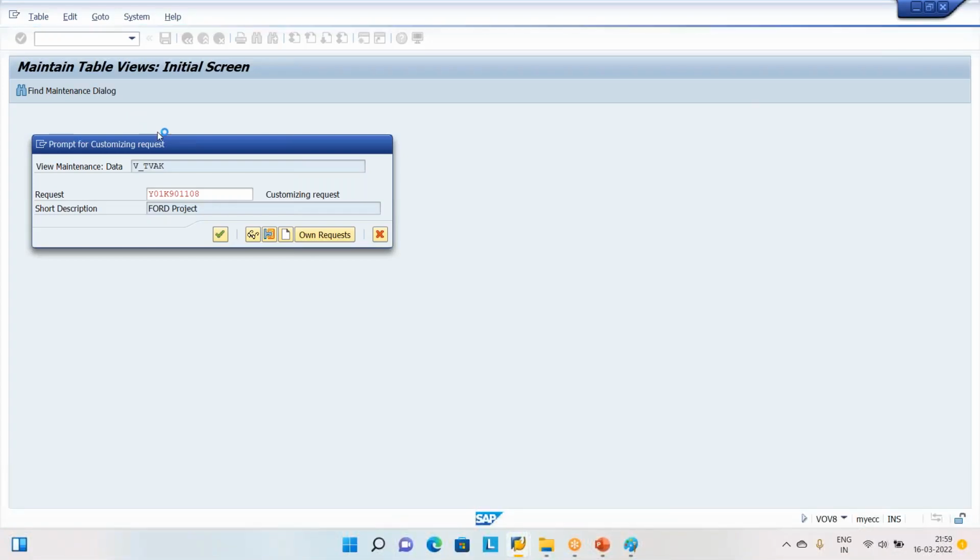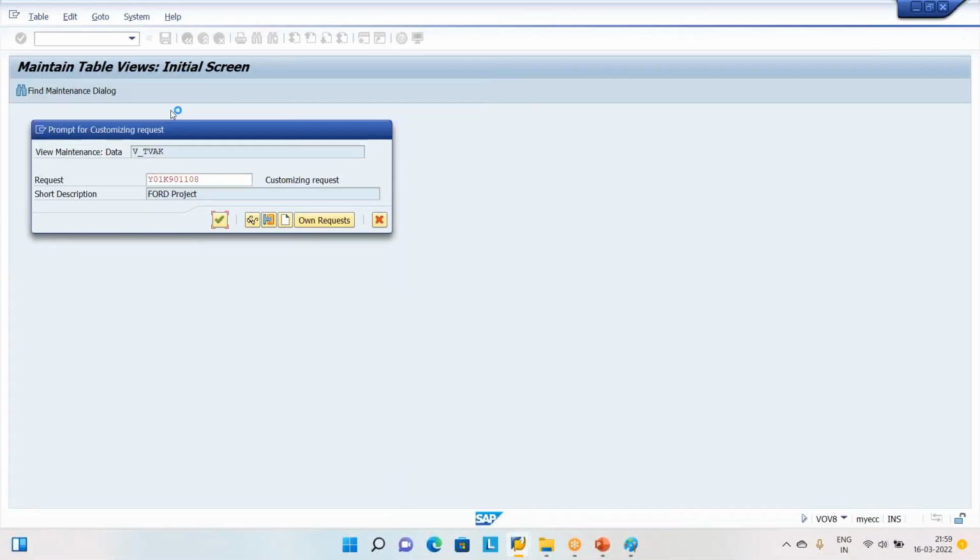Again, it is dying. What is it doing? Every time it is going to crash. What it is searching also, we don't know. The system is very slow, the server. I cannot come out while saving.